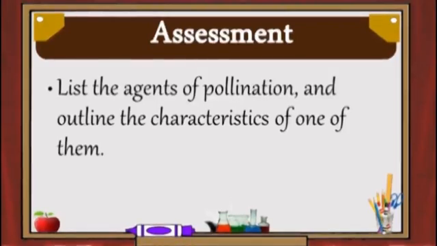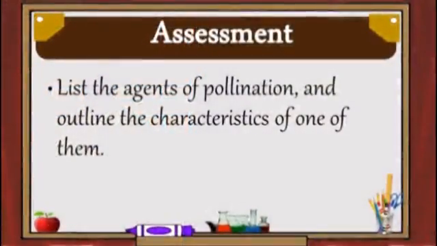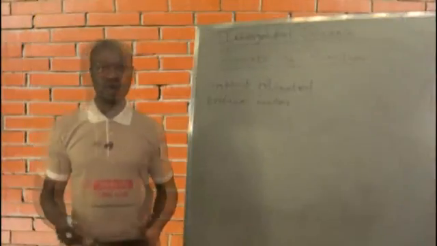Let's take our assignment for the day. List the agents of pollination and outline the characteristics of one of them.